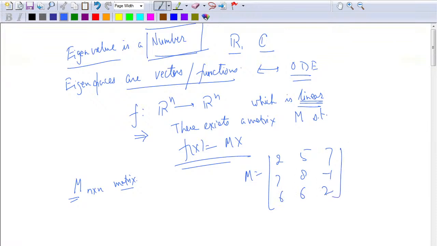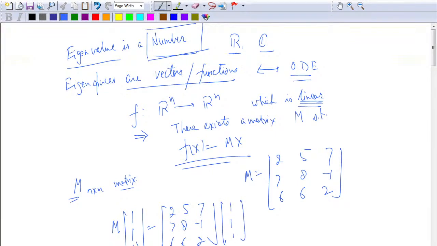If I take this, then you can see that M times (1, 1, 1) is equal to this matrix times (1, 1, 1). And this is just adding the first column plus second column plus third column. 5 plus 2 is 7, 7 plus 7 is 14, 7 plus 8 is 15, 15 minus 1 is 14, 6 plus 6 is 12, 12 plus 2 is 14.